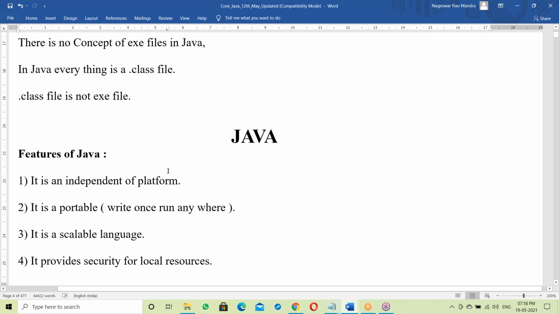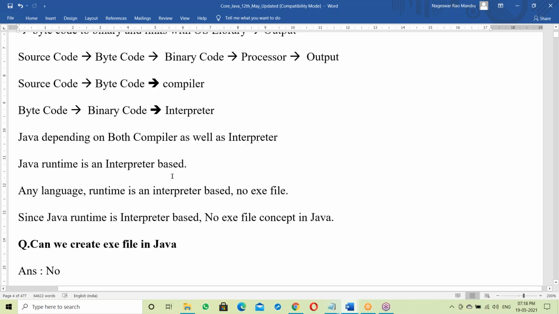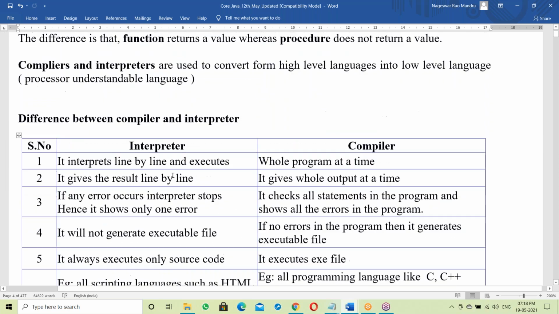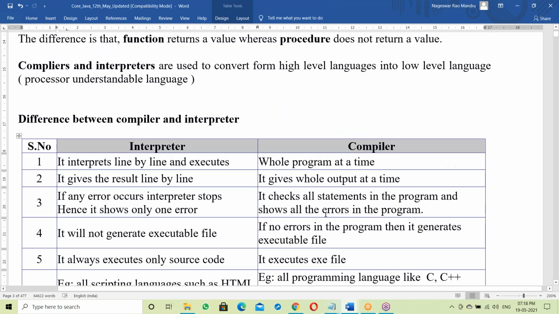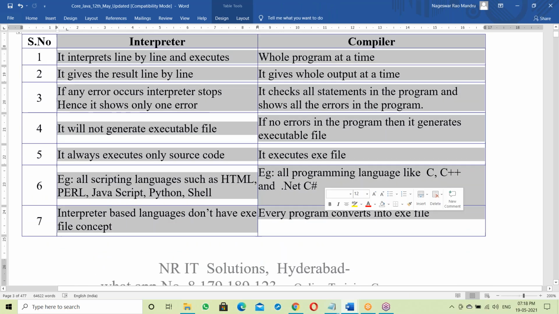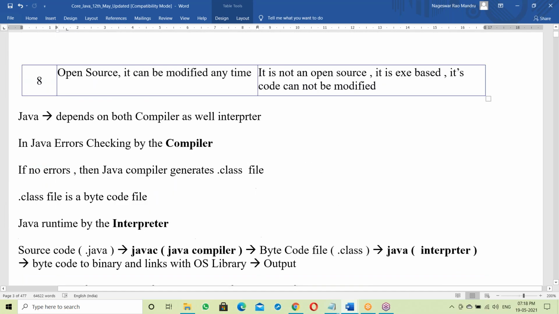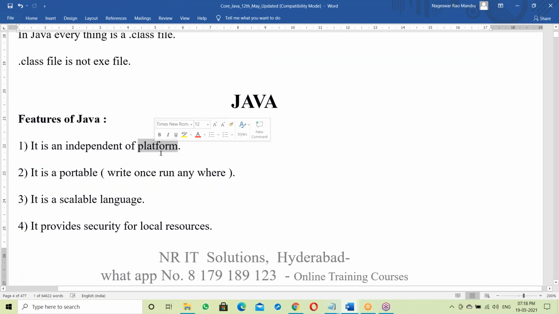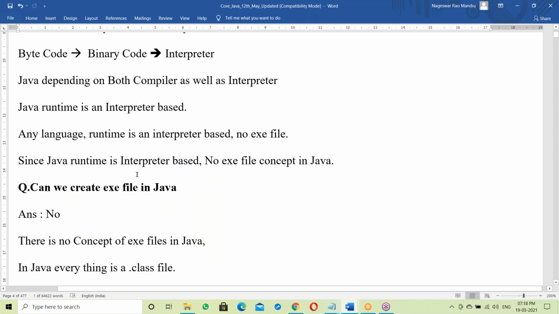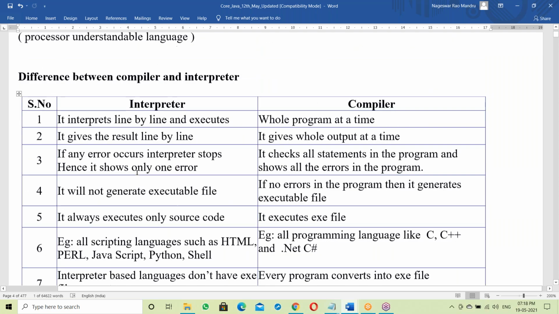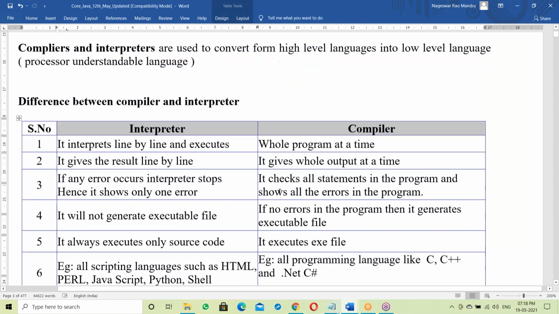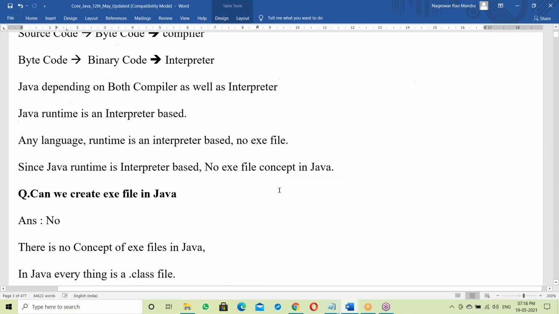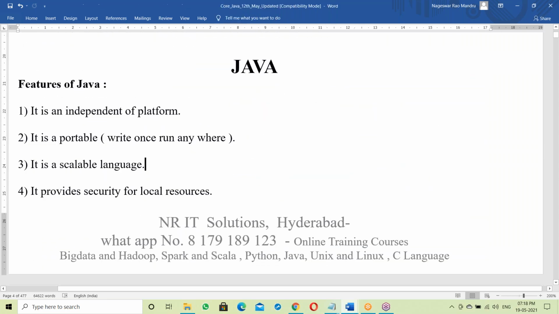Then features. Tomorrow, in the first half an hour, we'll finish this interpreter and compiler. After finishing that, next we'll move to Java features. Tomorrow we start with platform independence: how Java made us platform independent. That is a part of this topic we continue tomorrow. So first half an hour is interpreter and compiler, and the next 45 minutes we'll discuss Java features.